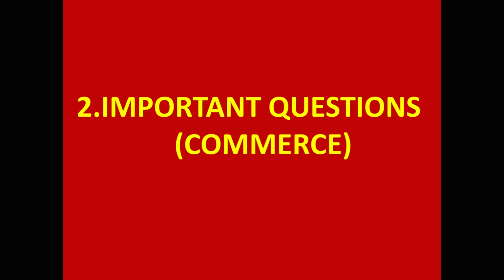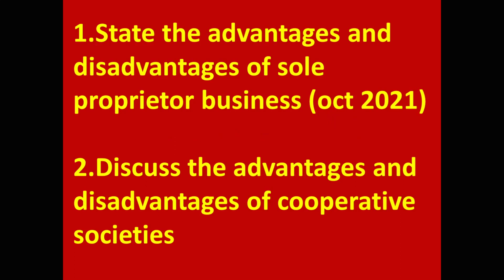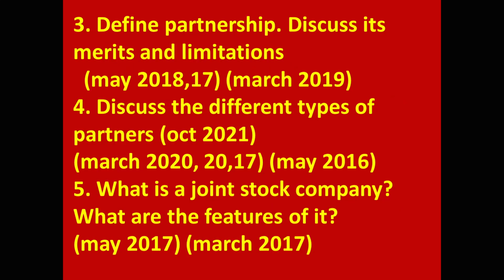New paper pattern. Second point is important questions from commerce part. First 10 marks. First question, state the advantages and disadvantages of sole proprietor business. In brackets, I mentioned the year in which this question came in public examination, October 2021. Second question, discuss the advantages and disadvantages of cooperative societies. Third, define partnership, discuss its merits and limitations.